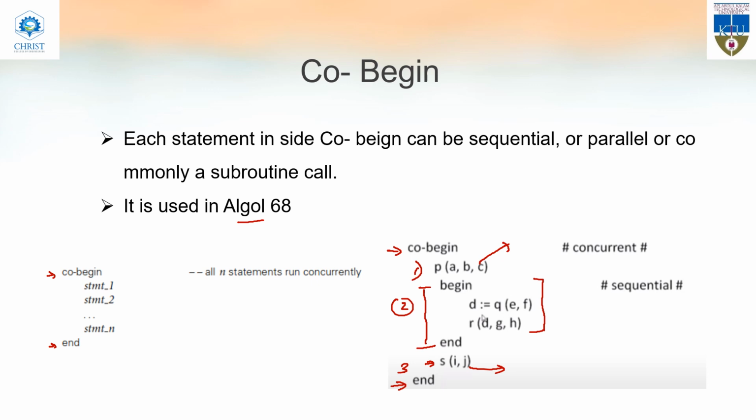PAB, that is a subroutine, will be executed on one side. Concurrently, the steps in the begin and end will get executed one by one. Concurrently, the subroutine S, which is the third one, will get executed. So all these three will get executed concurrently.